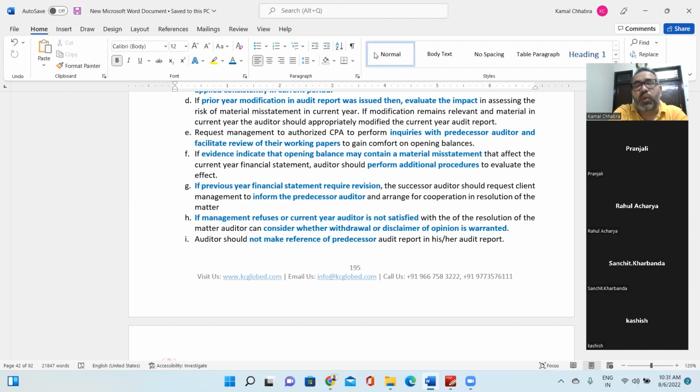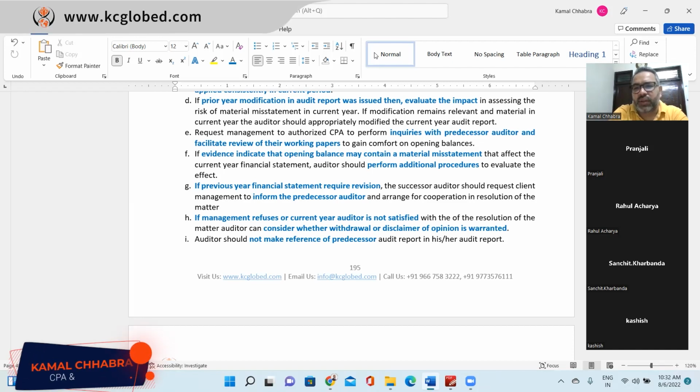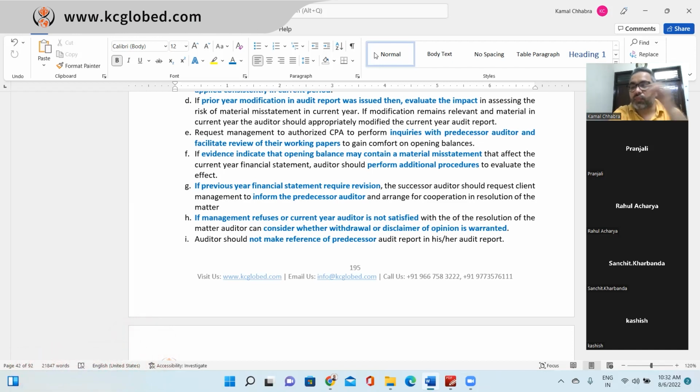So the issue in the previous year for which the previous auditor gave a qualification exists and remains the same in the current year. In that scenario, you will give the modification in the current year audit report as well. Make sense? Maybe the situation has improved now and they can now modify that, so they need not modify.